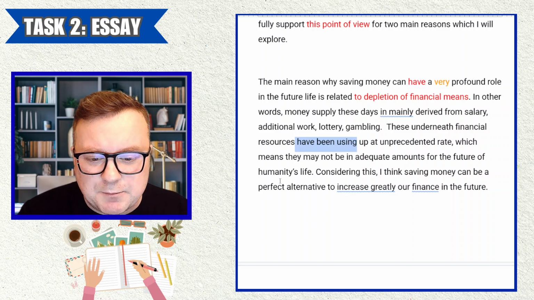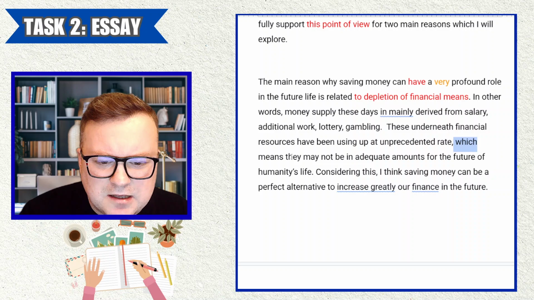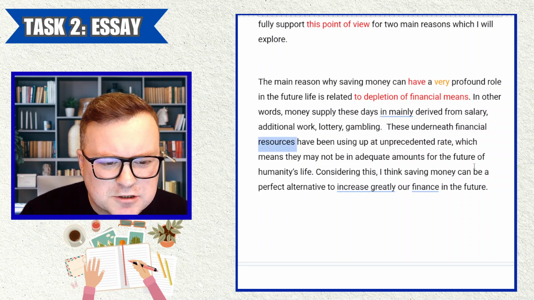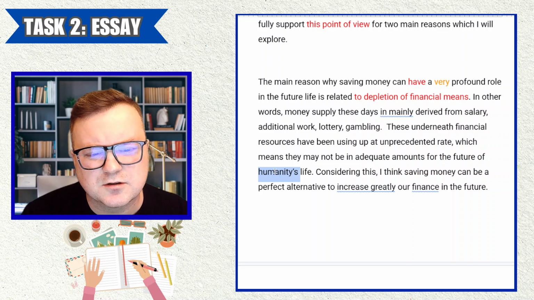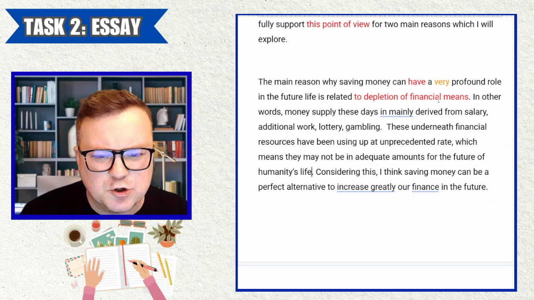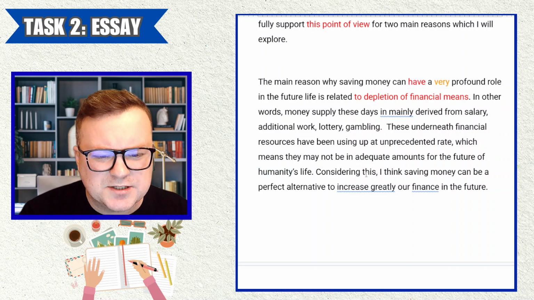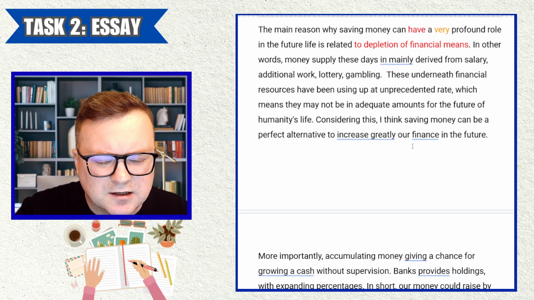"Which means they may not be inadequate amounts for the future of humanity's life." I like "comma, which". Who is "they"? Financial resources, perhaps? Humanities or humans? It's odd to think that a person's earnings should be adequate for the future of humanity.